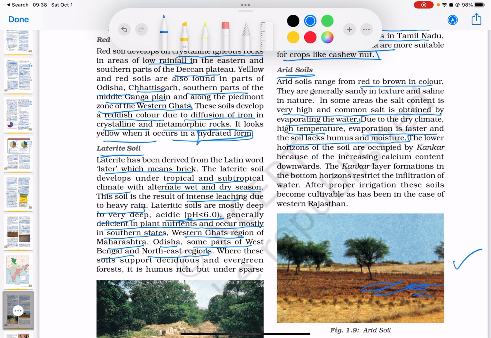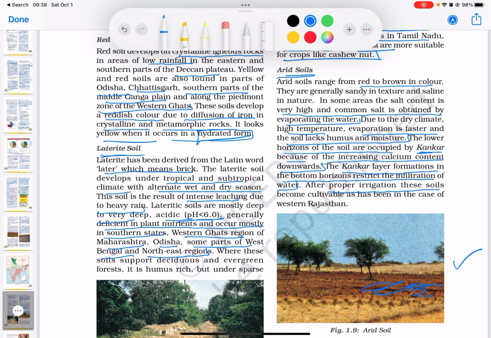The lower horizons of the soil are occupied by the kankar because of the increasing calcium content downwards. The kankar layer formations in the bottom horizons restrict the infiltration of water. After proper irrigation, these soils become cultivable, as has been the case in western Rajasthan.